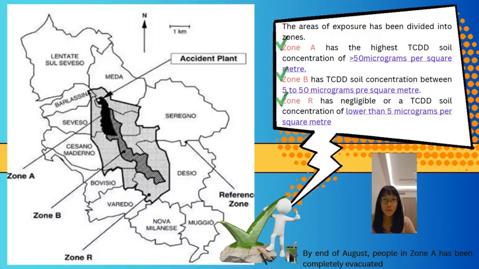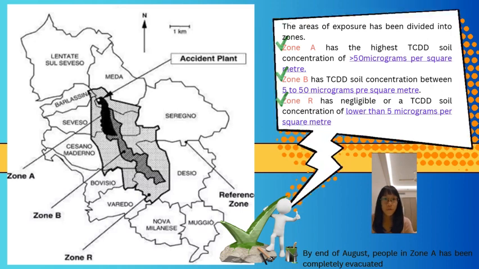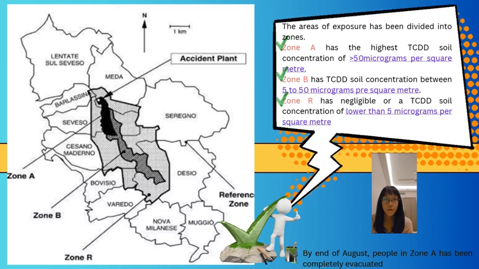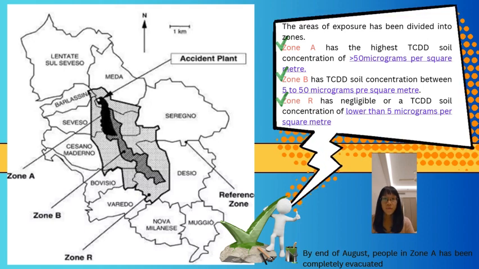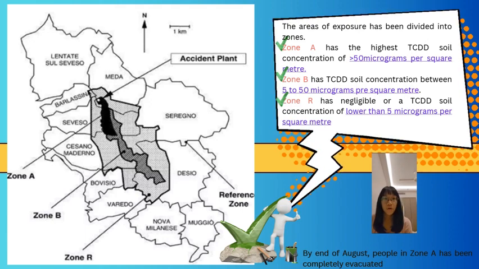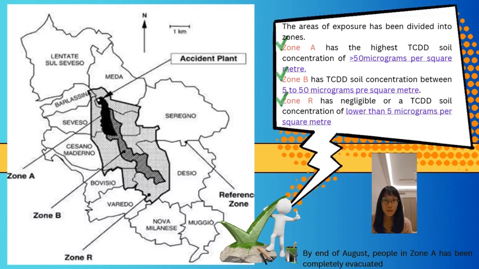The darkest shade, Zone A, has the highest TCDD content in the soil, which is above 50 micrograms per square meter. Zone B, the second darkest shade, has TCDD soil content between 5 and 50 micrograms per square meter. And finally, Zone R has a TCDD soil concentration of lower than 5 micrograms per square meter.